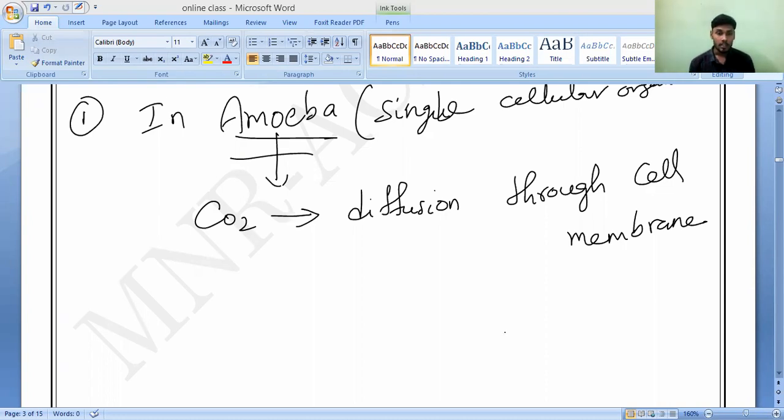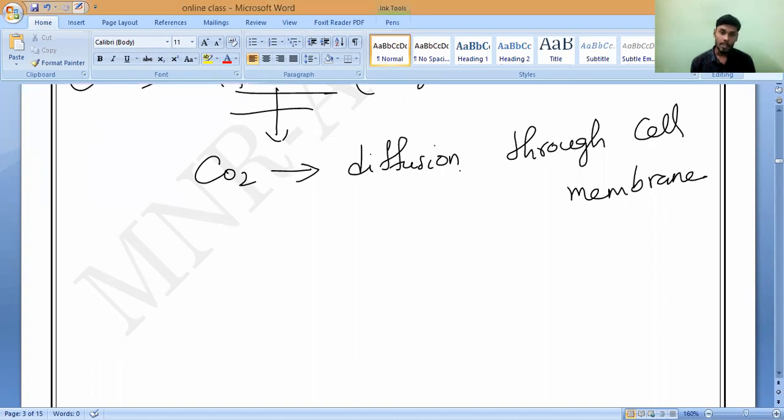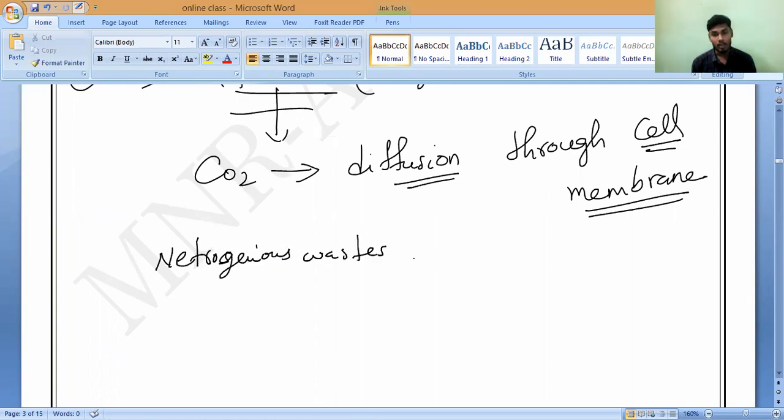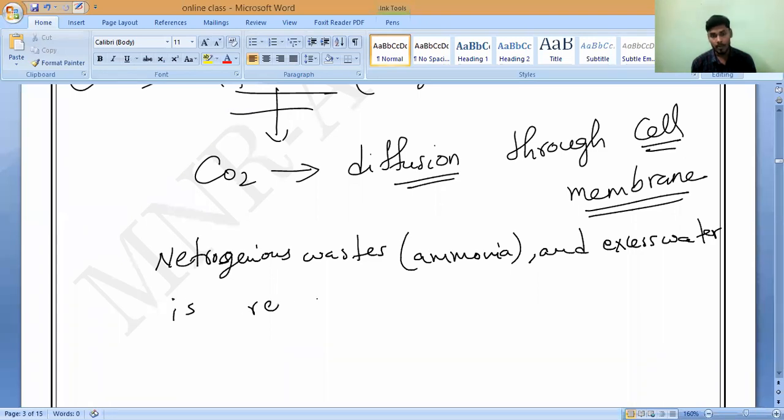Please all of you write it. CO2 is removed by the process of diffusion through the cell membrane. Now, nitrogenous waste, like urea and ammonia, and excess water is removed from the amoeba by what?